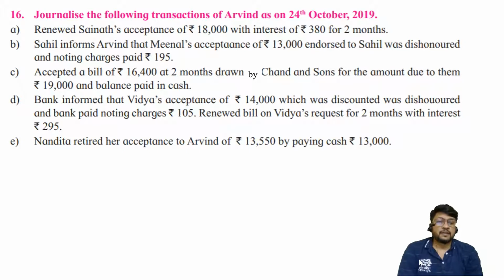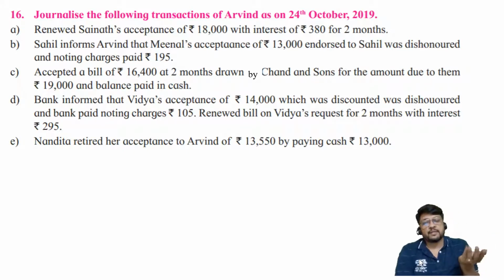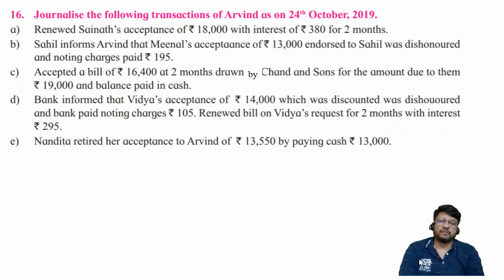But it is retired. That means it is not paid on the due date. It is not paid after the due date. But it is paid before the due date. That means it is paid before the due date. Early payment. Early payment means Nandita can demand discount. And that's what she is saying. Although the bill is of rupees 13,550, she is paying us cash only of rupees 13,000. Remaining 550 is required to be assumed as rebate or discount.